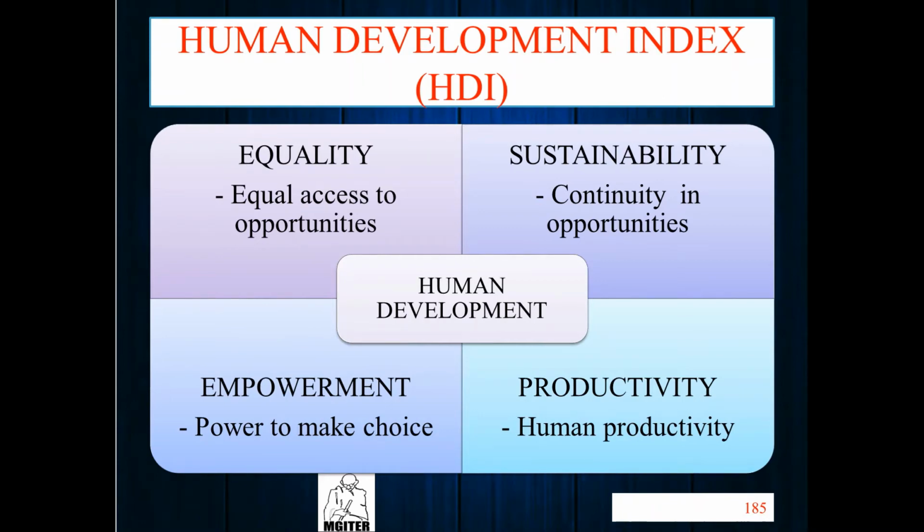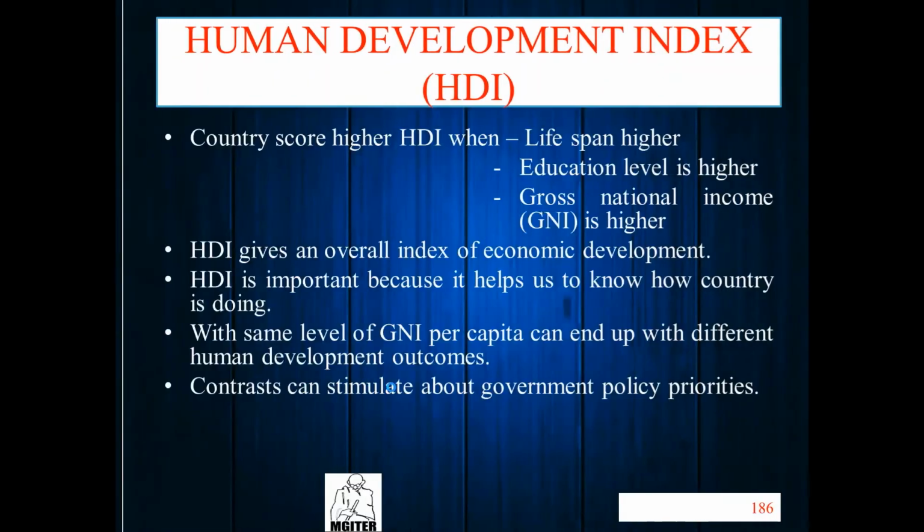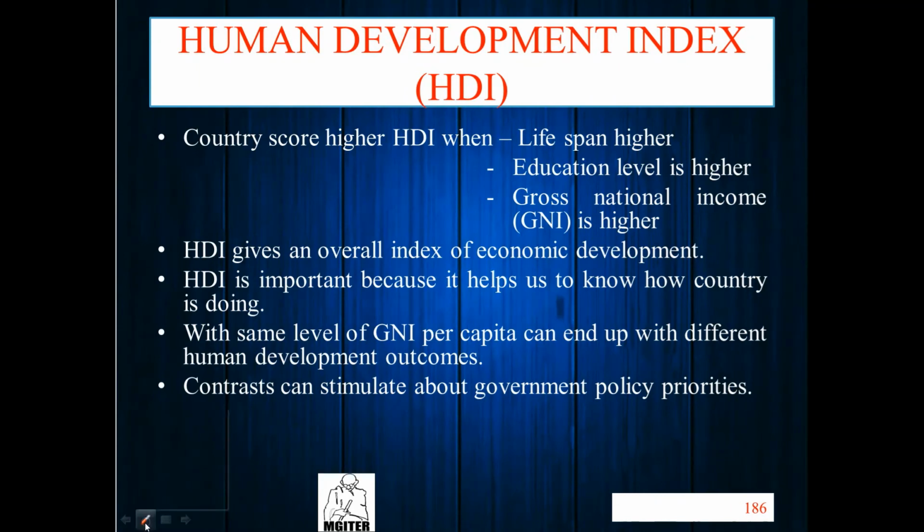But how can we calculate it? How can you rank it? How can you find equality, sustainability, empowerment, productivity? How can you find it? We require some data. So which data do we use to calculate? Country score. Country score by lifespan, education level and gross national income. By these three components, we can find out the Human Development Index.